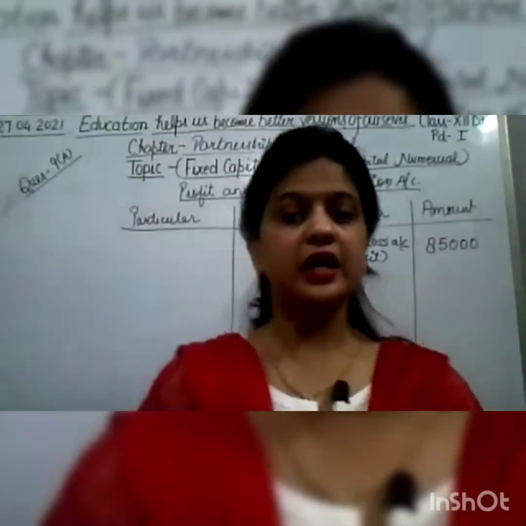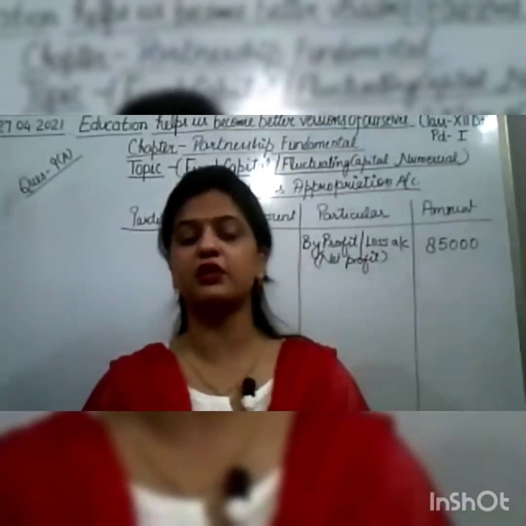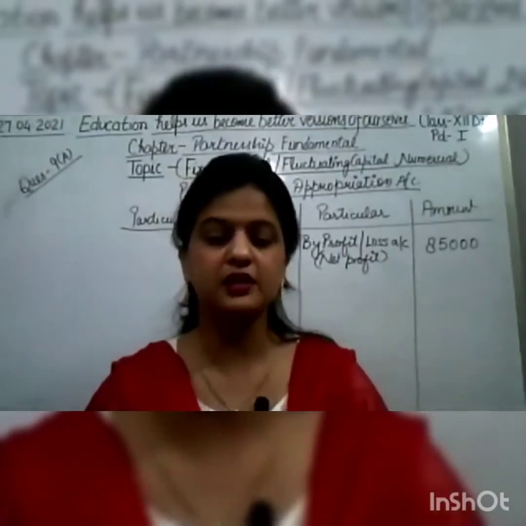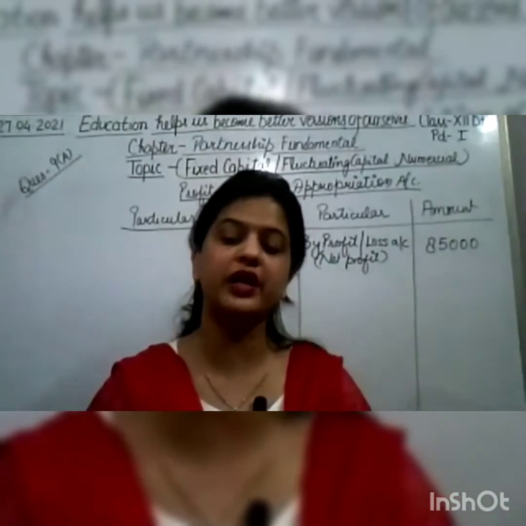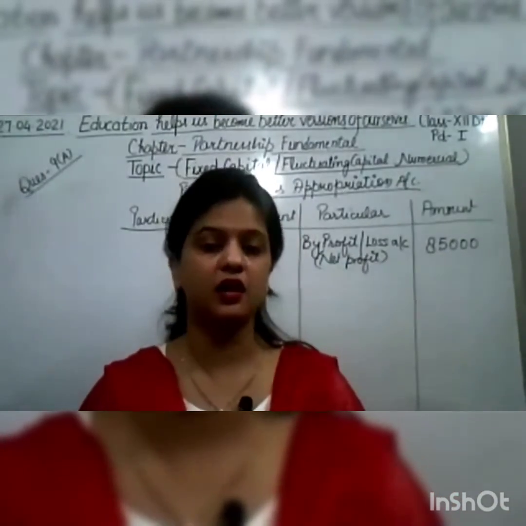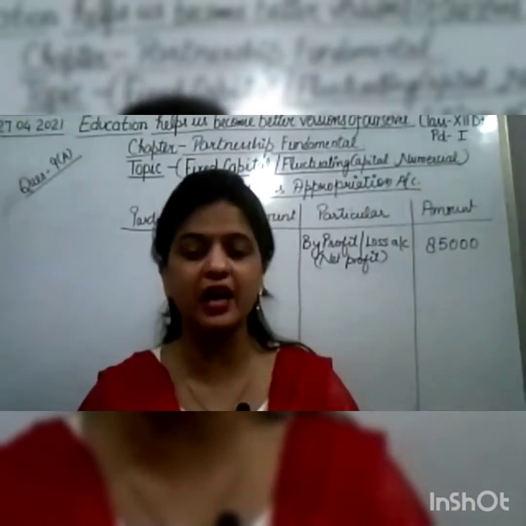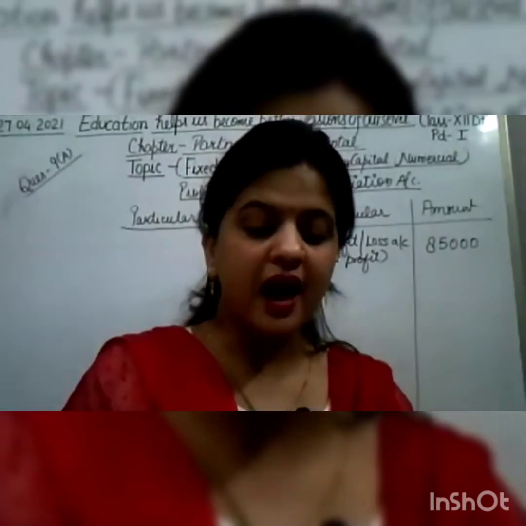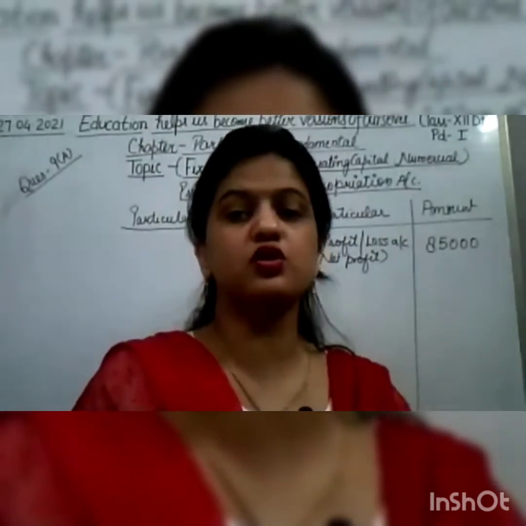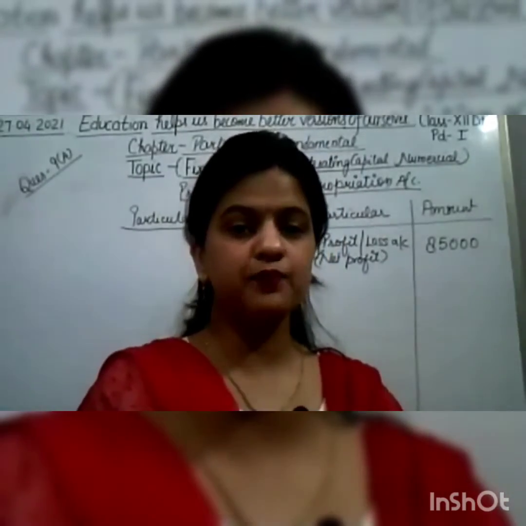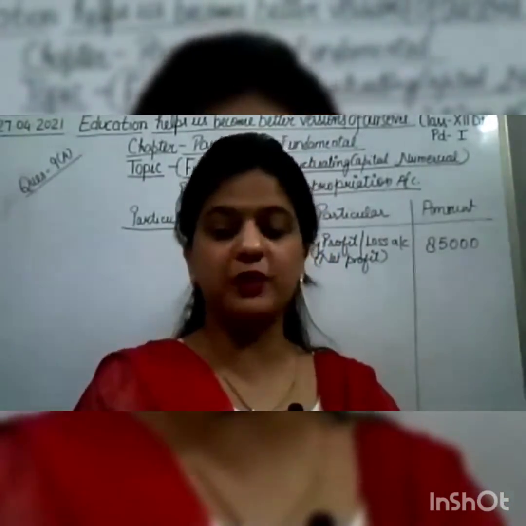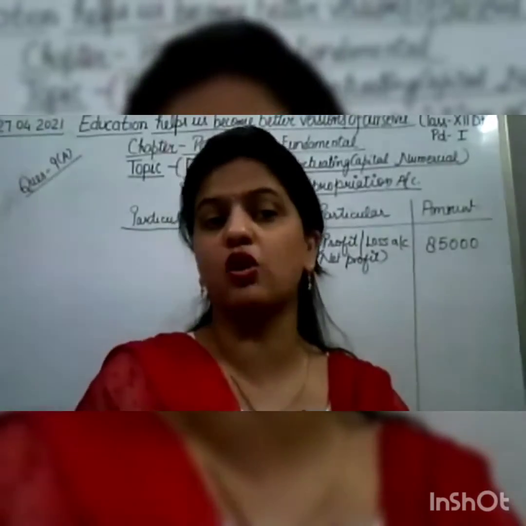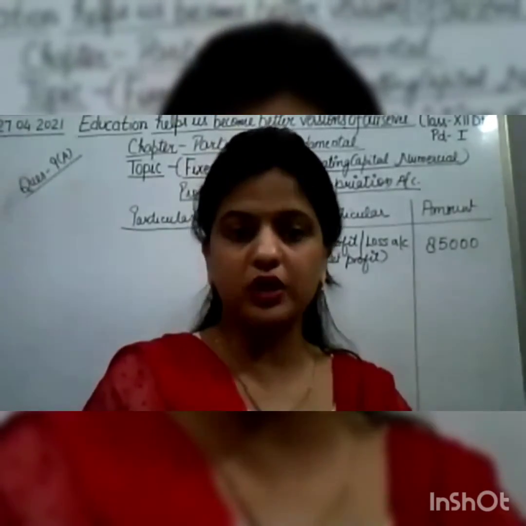See children, as we have done in the first or second question, when calculating interest on capital of L, he is bringing additional capital on 1st of July. So interest on capital will be calculated till 30th June on 2 lakh.